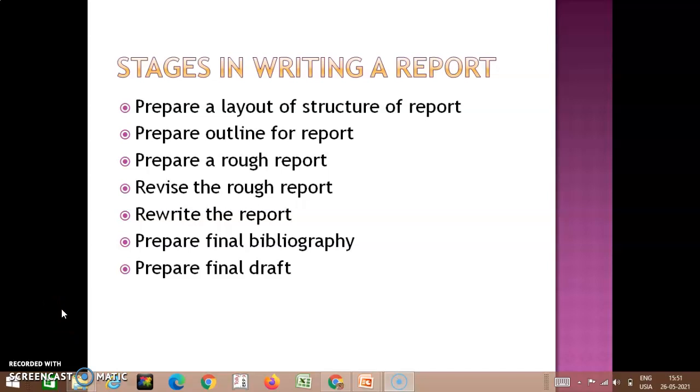That is, you will be preparing it based on your rough report. You have almost covered everything. Now with that, you will be going on to prepare the final draft. It should be concise and objective. Its language should be simple, and you should follow a particular style, the one which you decided in your preliminary stage. Then it should be read out many times, and all the corrections should be made. It should not be dull, and you should maintain the interest of the reader throughout this particular thesis.